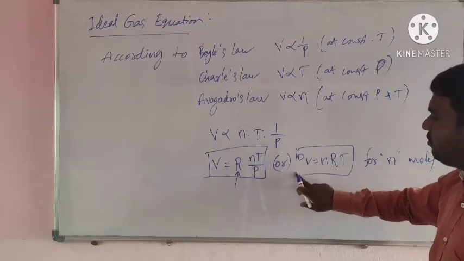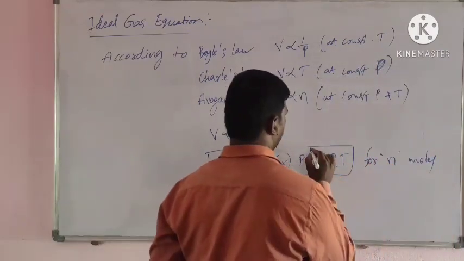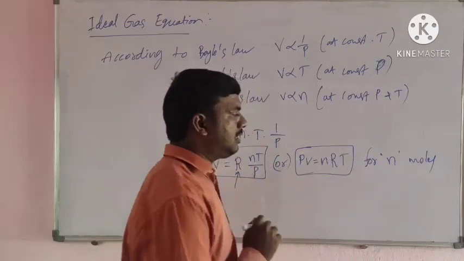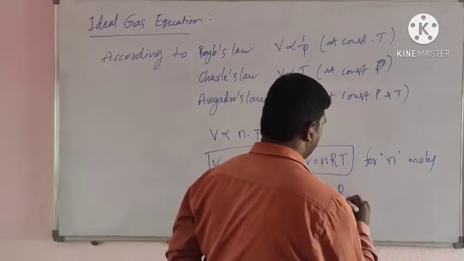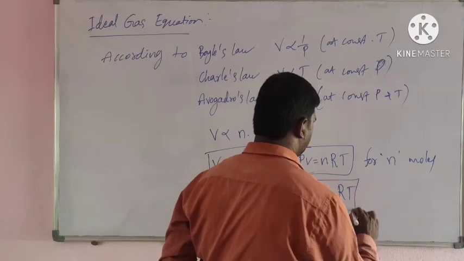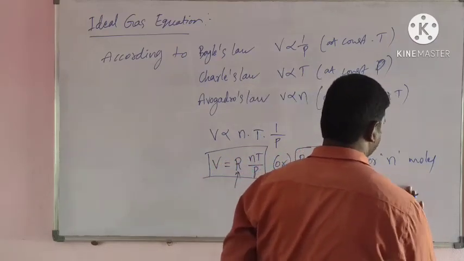PV equals nRT for n moles. PV equals RT is for 1 mole of gas.